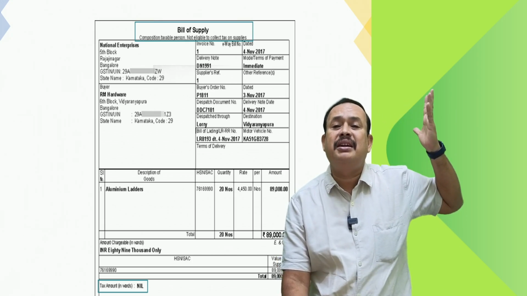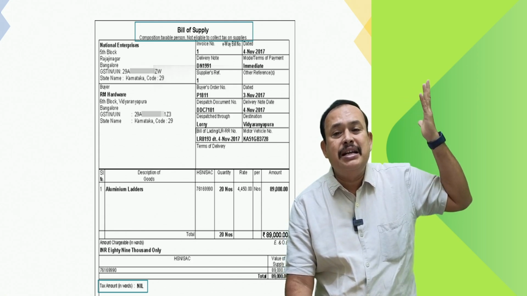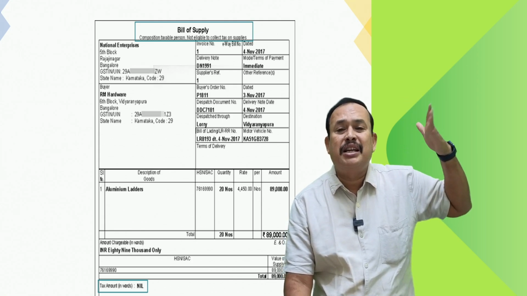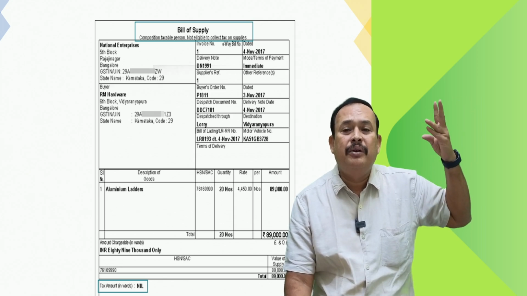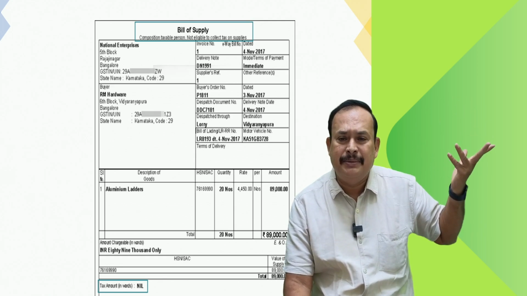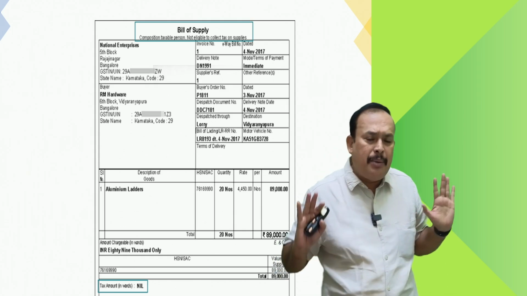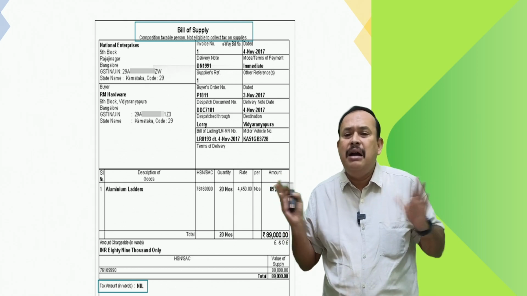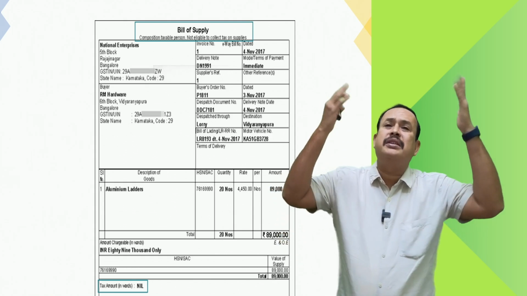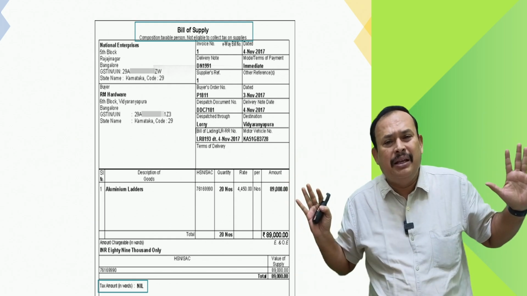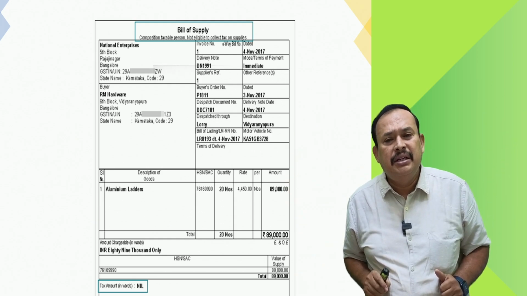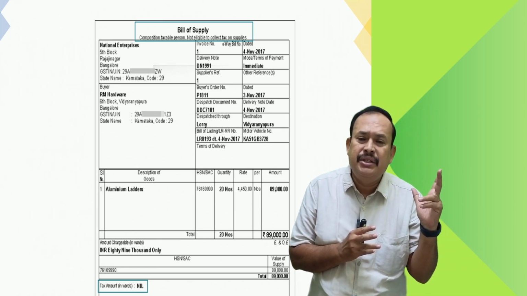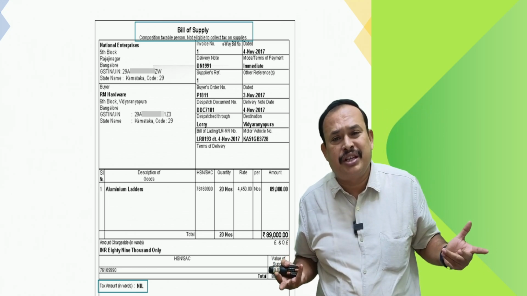What conditions are satisfied? My aggregate turnover has not exceeded the threshold limit prescribed for the composition scheme. Second, I am not supplying non-taxable goods or services. Third, I am not making interstate outward supplies. I am not supplying through an e-commerce operator. I satisfy these conditions, so I chose the composition scheme.